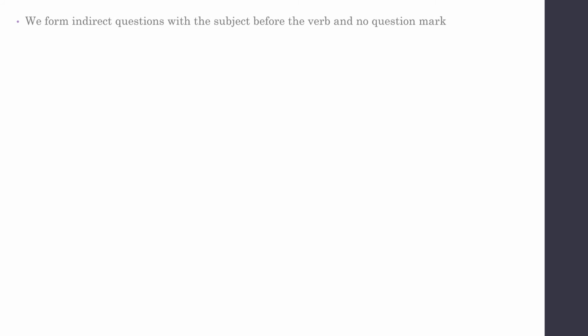Now, with subject before the verb and no question mark, we form indirect questions. Okay, with this type. For example, where is my bag? It becomes I asked where my bag was, not I asked where was my bag, because if you make it this way, it would still be a direct question with the question mark. Okay.